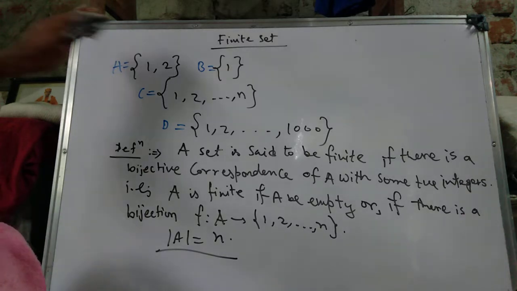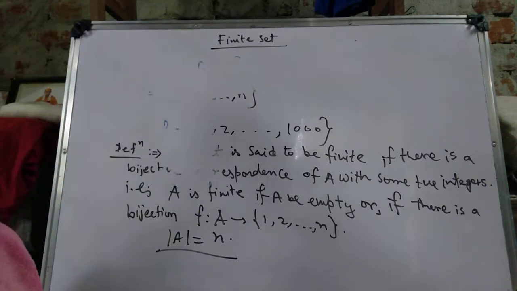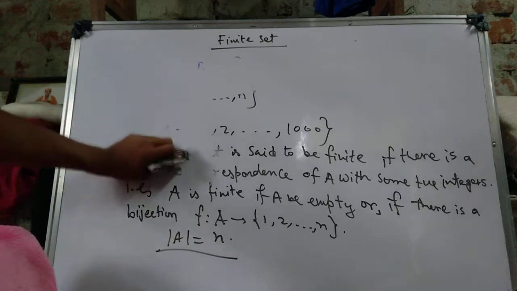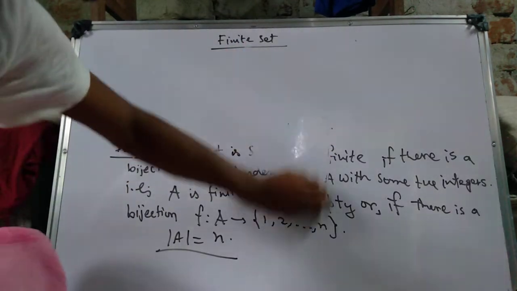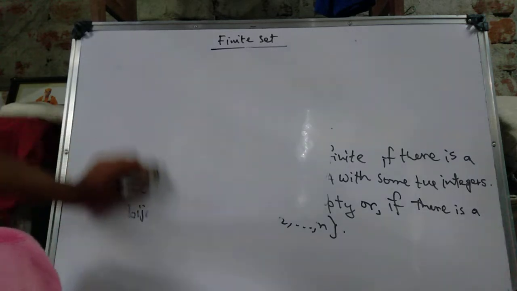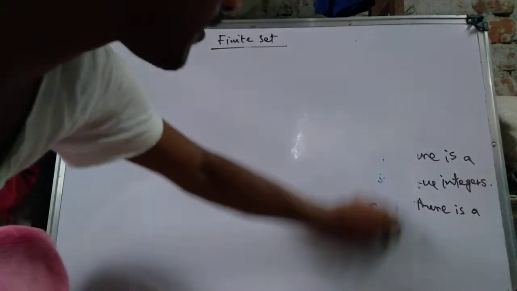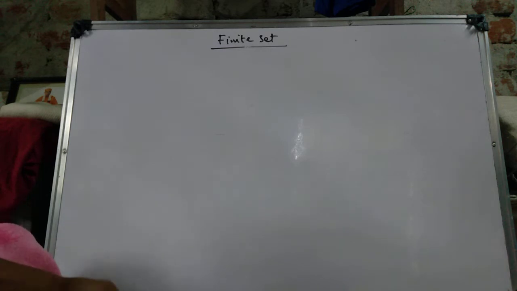Now we erase this portion and further discuss some important theorems about finite sets, which help us understand finite sets from lower to higher.